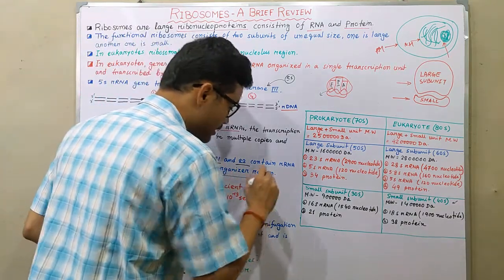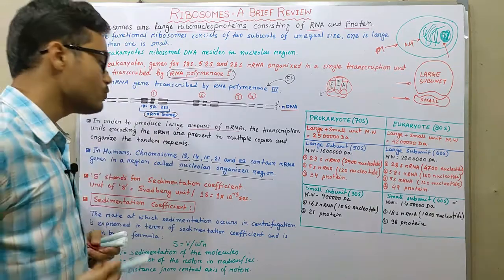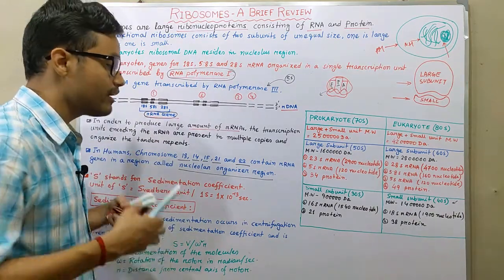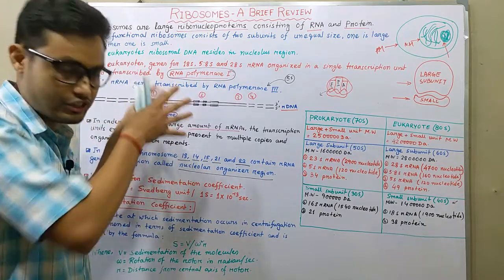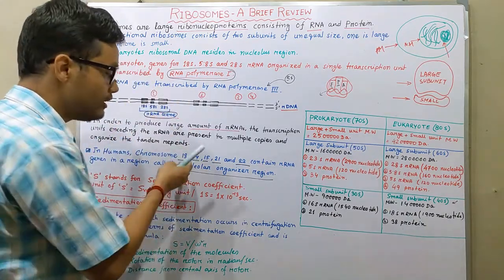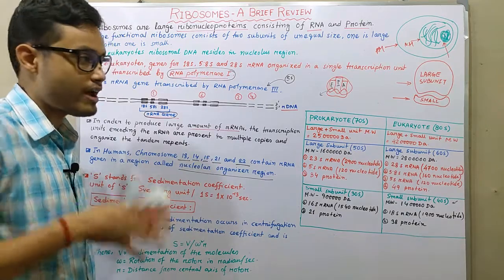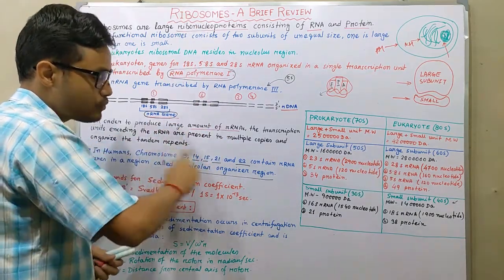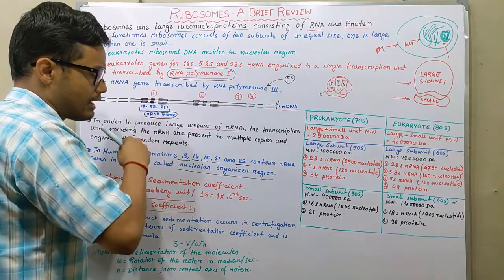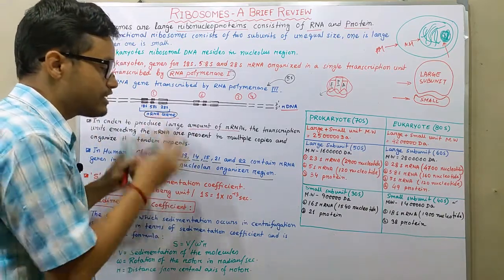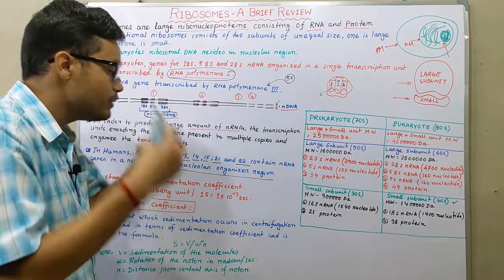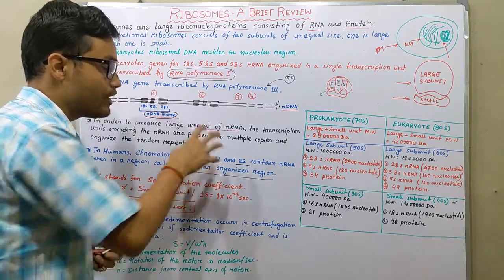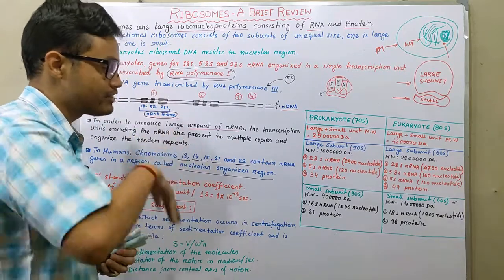So in the case of humans, chromosomes 13, 14, 15, 21 and 22 contain those rRNA genes in the nucleolar organizer region, and that is the most important region which holds all the rRNA genes together.